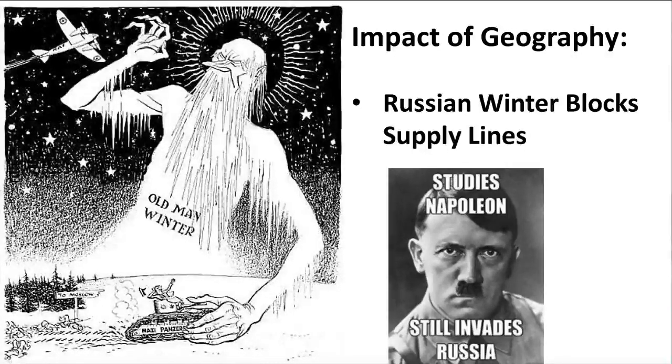The Russian winter was so cold, it blocked his supply line. Supplies couldn't get through. It was so cold. Supposedly fuel was freezing. Machines didn't work. The tanks wouldn't work. And so the geography of Russia, the cold Russian winters, really kept Hitler from being able to beat Russia. And just like Napoleon, that was a big turning point for Hitler, where his army is very much weakened from attacking Russia.